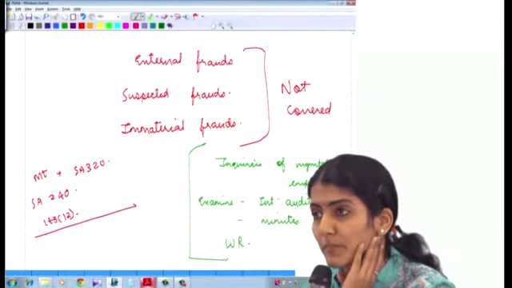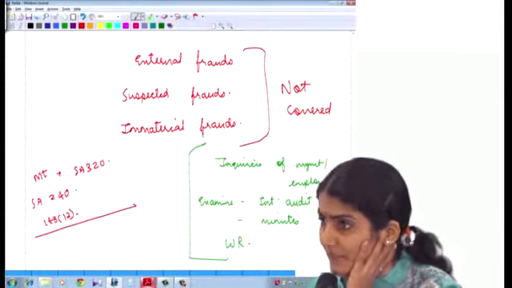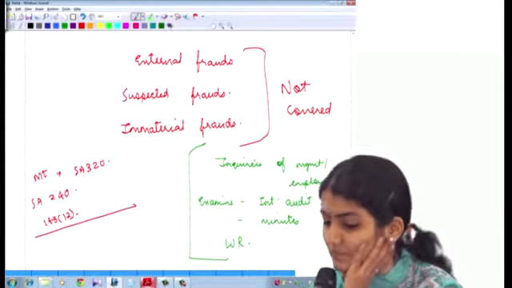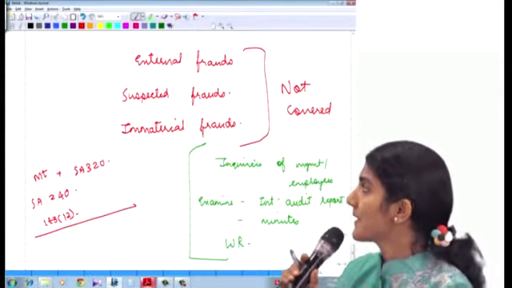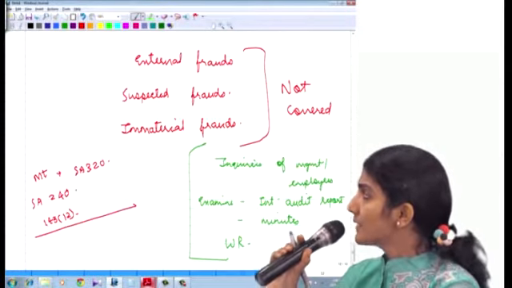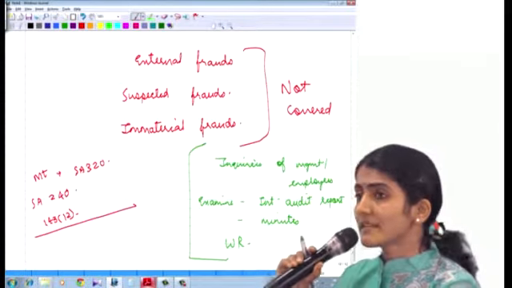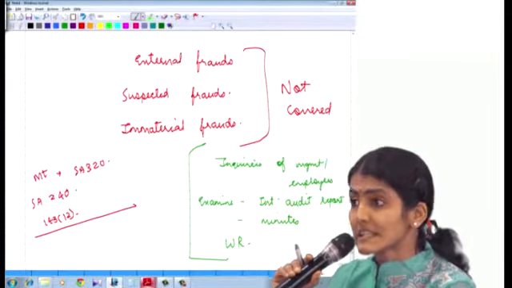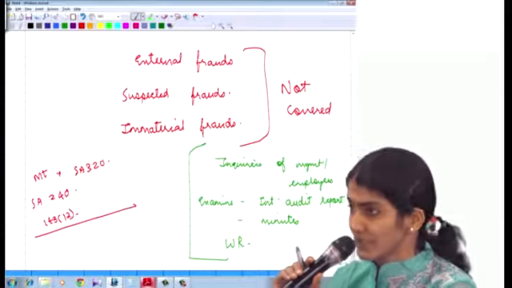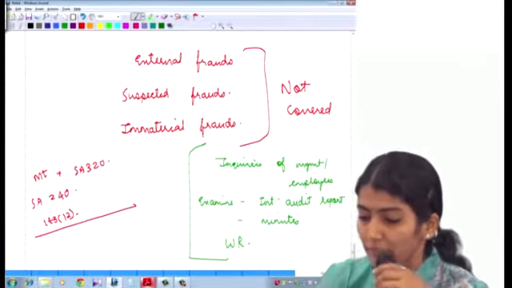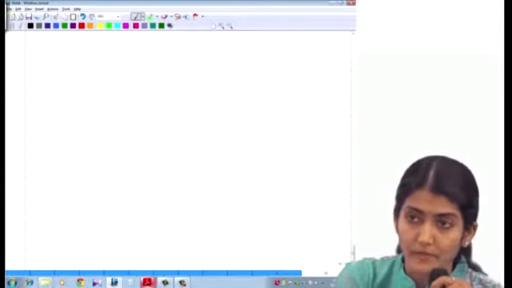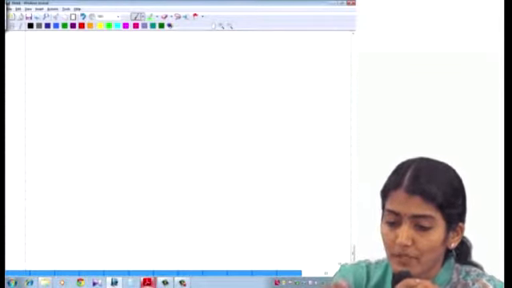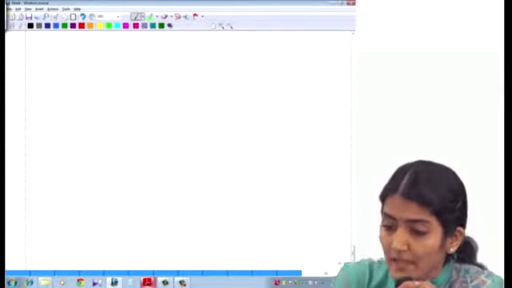Right, so we've completed up to clause 10, which is fraud. Inquiries of management and other employees, examine the internal auditor's report, the minutes of the meetings, and also obtain the written representations from the management. Internal auditor's report, okay, because from there also you come to know about any noticed or reported frauds.